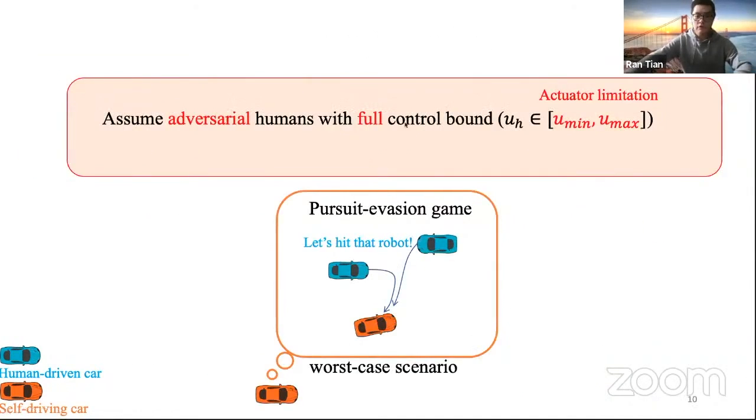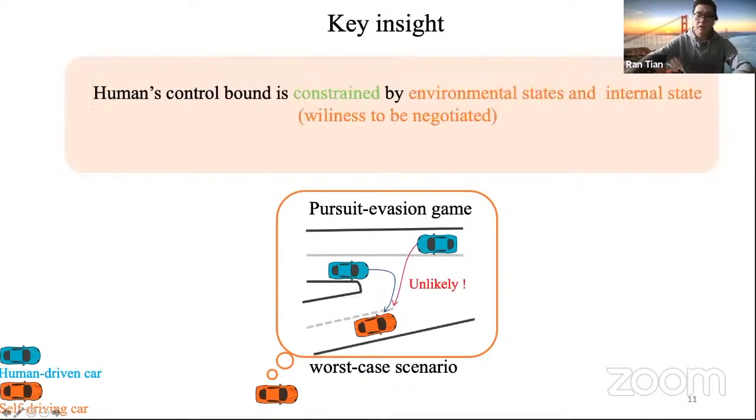So when we compute this unsafe set, we assume that humans want to make collisions and have full control bound. We do want to assume adversarial humans because we want to consider scenarios that are worse than expectation in safety verification. But assuming human-driven cars have full control bound seems to be overly conservative, because a human-driven car's control bound is really constrained by a lot of factors. For example, road geometry and the human driver's internal state. In this traffic scenario, it's not reasonable to assume this human-driven car can use its maximum steering ability to cross the solid line and collide with the self-driving car.